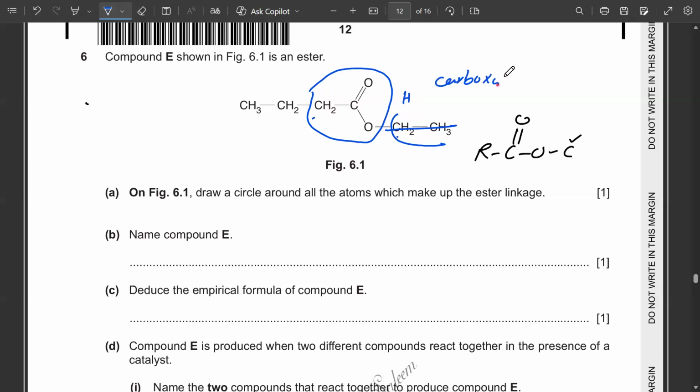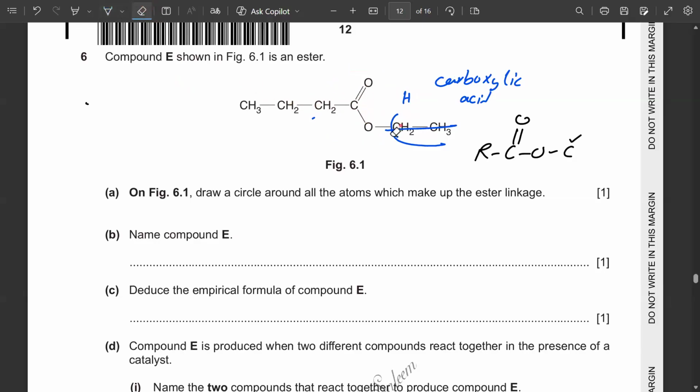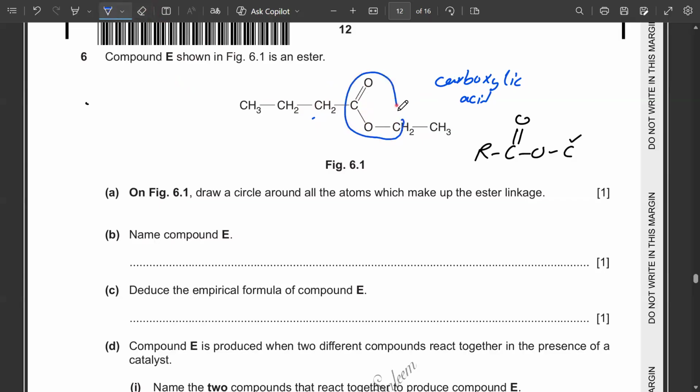This is a different functional group as compared to ester. So carboxylic acid has COOH. So that is not a correct answer if you encircle this carbon along with these three atoms. You have to encircle this carbon with the other three atoms. That is the correct circle of the ester linkage.